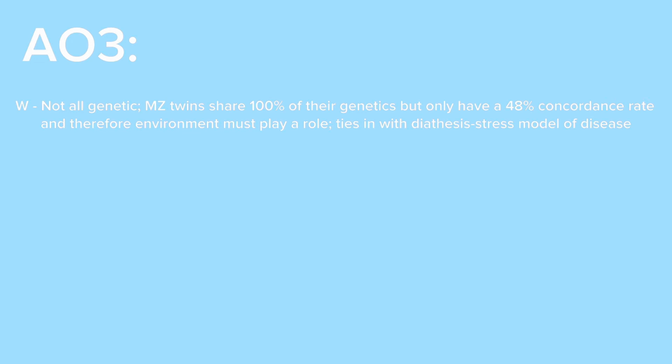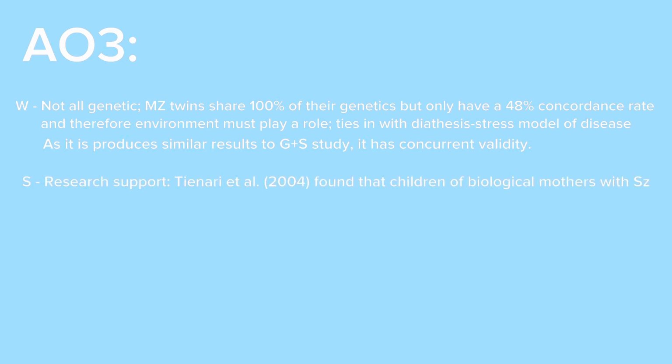And this study ties in with what Gottesman and Shields found. Therefore, what we can say was, this research has concurrent validity. Essentially, they agree with previous studies. However, there is research support. Someone called Tienari et al. in 2004 found that adopted children of biological mothers with schizophrenia were more likely to develop the disorder themselves than adopted children of mothers without schizophrenia. And this supports the genetic link.